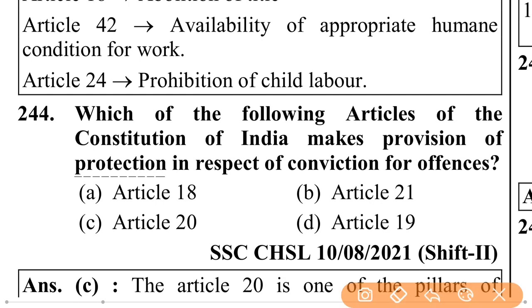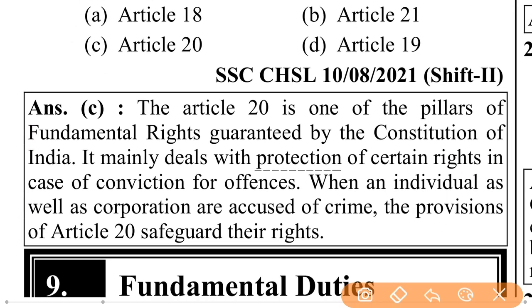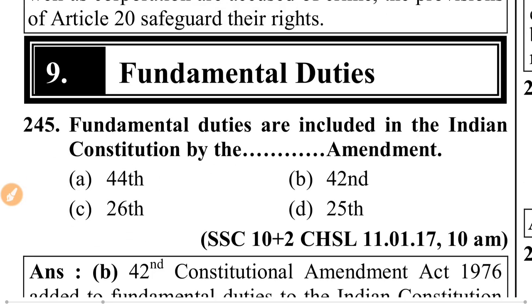Which of the following articles of the Constitution of India makes provision of protection in respect of conviction for offence? Article 20. Article 20 is one of the pillars of fundamental rights guaranteed by the Constitution of India. It mainly deals with protection of certain rights in case of conviction for offence. When an individual as well as a corporation are accused of crime, the provision of Article 20 safeguards their rights.